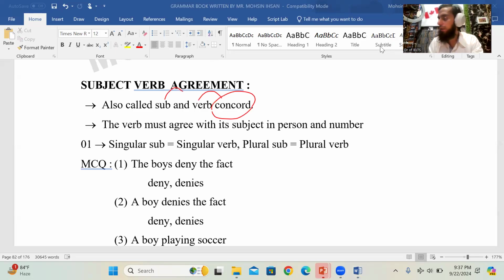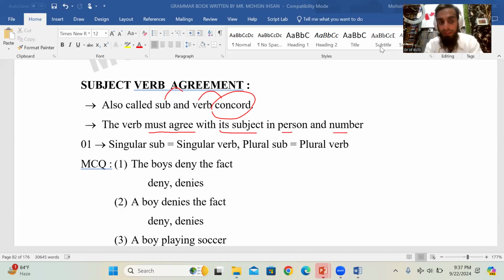It's a very, very easy topic. It's a very, very interesting topic. It's a very, very important topic. For the speaking section and for the writing section, you will know many points and you will learn many points in this topic, right? So first of all, the verb must agree with its subject in person and number.